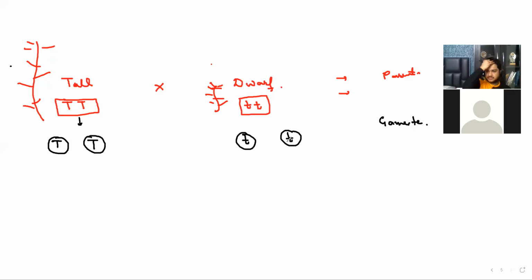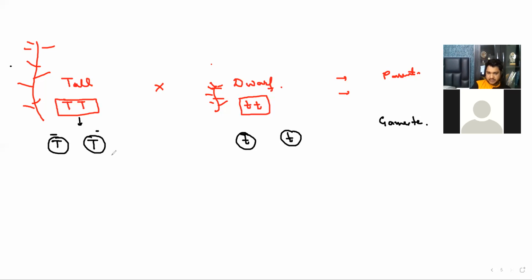How do the gametes meet? How do the sperm and the egg meet? Wait, that is a different thing, which we will discuss in reproduction. The gametes come from the anther, go to the stigma, and then to the ovary. That is a different phenomenon. Right now I'm going to show you the cross.